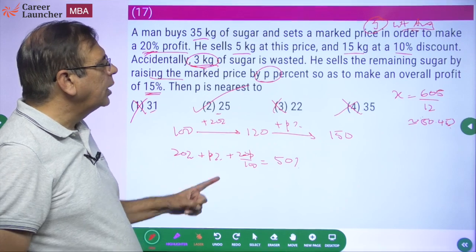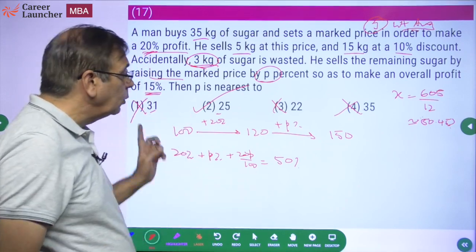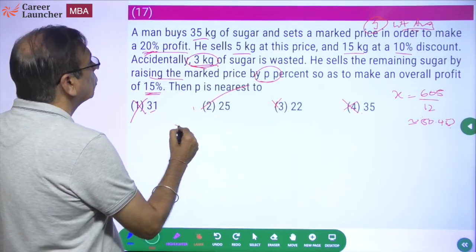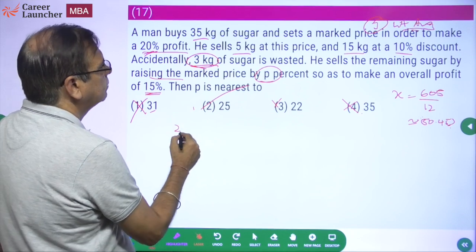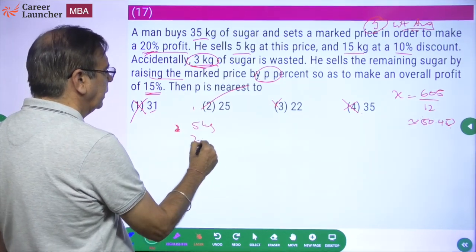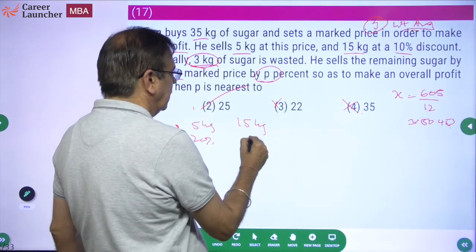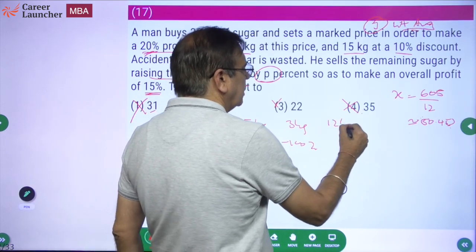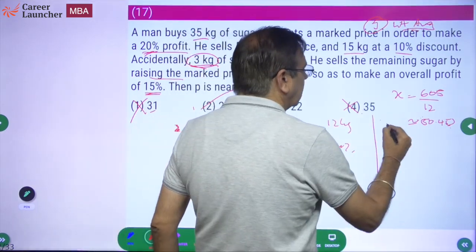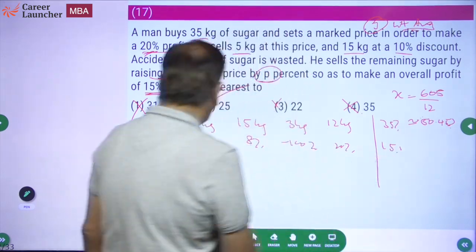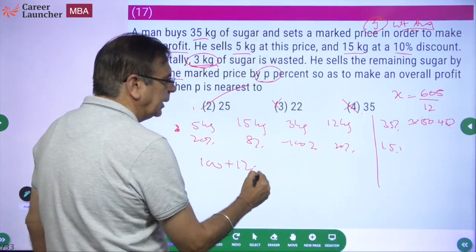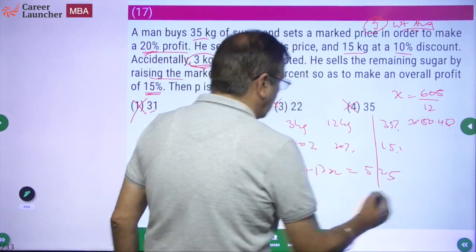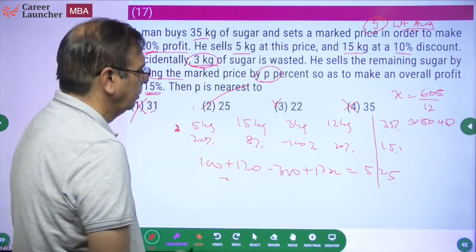Okay. So the jugaad out here is to work on weighted average in the way. That means you don't take the weighted average as such. What I did, I'm just repeating that part. So what was it? 5 kg, 20%. Then 15 kg, 8%. Then 3 kg, minus 100%. Then we have 12 kg at X% and total 35 kg at 15%. So this is 20 into 500 plus 120 minus 300 plus 12x should be equal to 525. Find X, find P, get the answer.